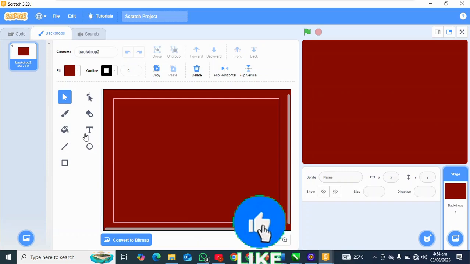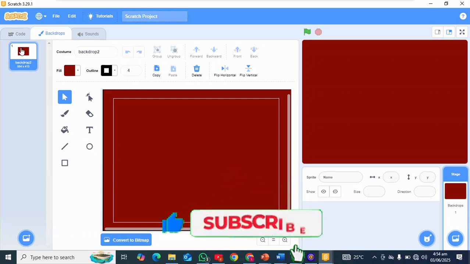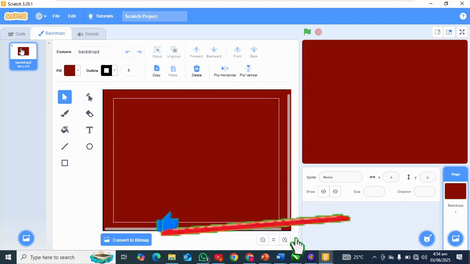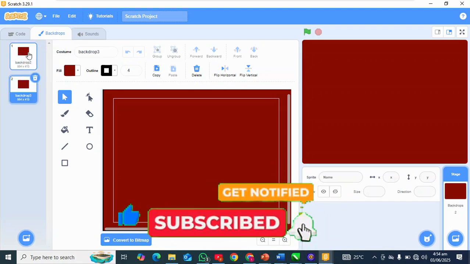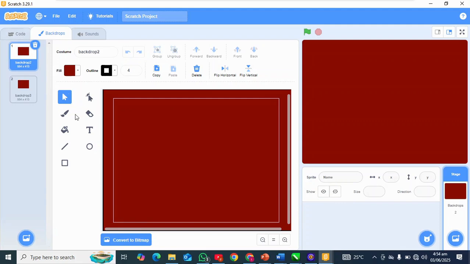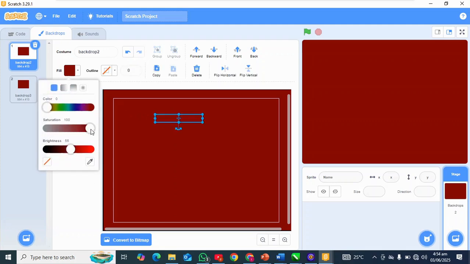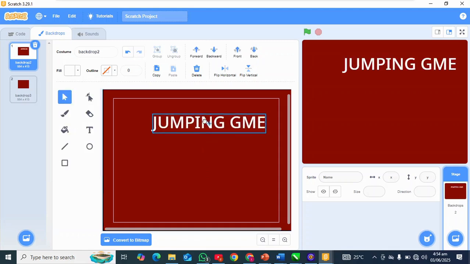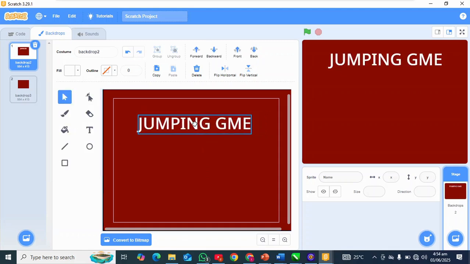Okay, I can just write the name of the game. I'll duplicate this rectangle. So let me add this as the name of the game. So I'm going to say, the last time we did a jumping game, so let me use jumping game. I'll select the select tool and change the color to a white color, maybe.